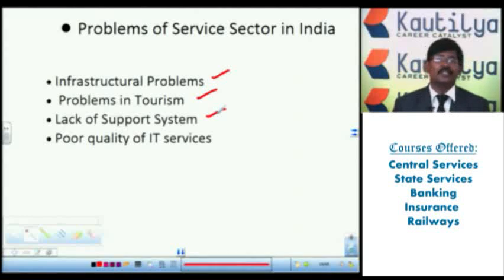So these are the main things for the sectors of the Indian economy. These are mainly the things we discussed today on the nature and the sectors of the Indian economy. Under the sectors of the Indian economy, about agriculture, industries and the service sector, what is the role, the problems, and how we can go about this. This is about today's topic.